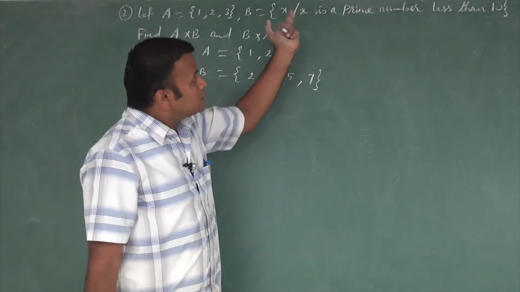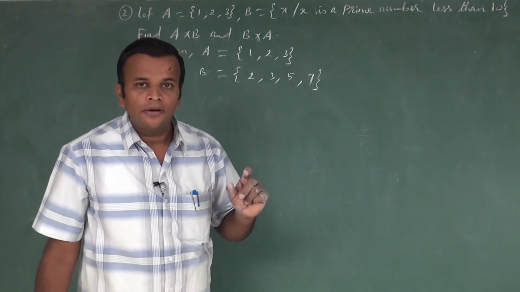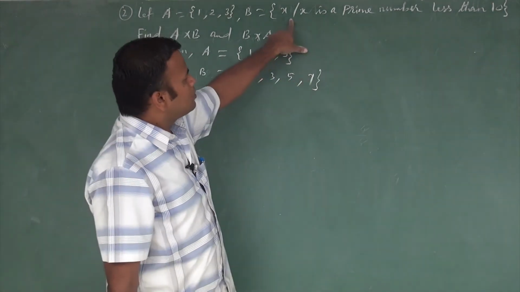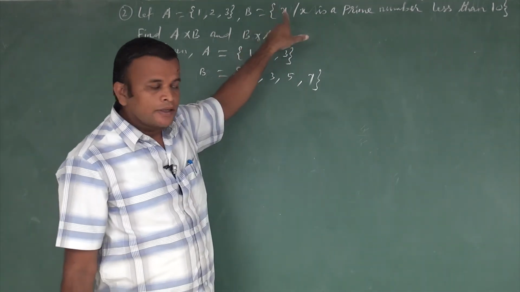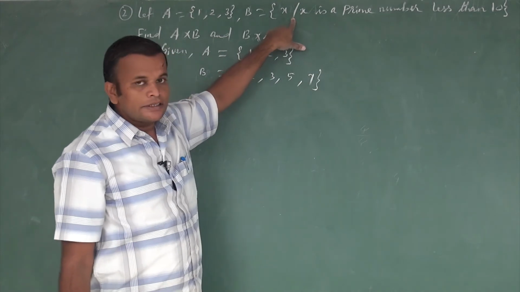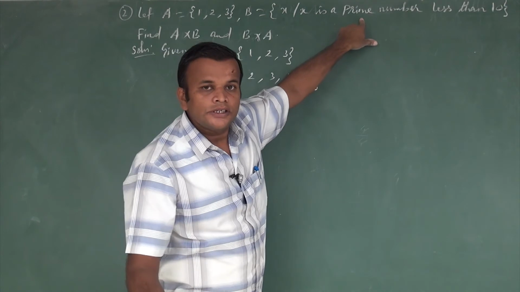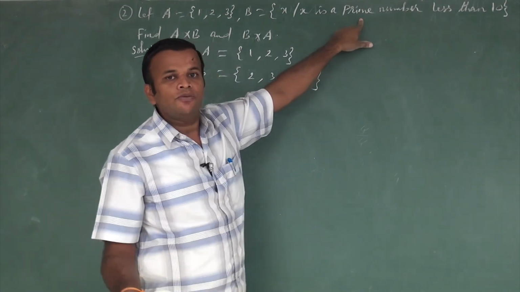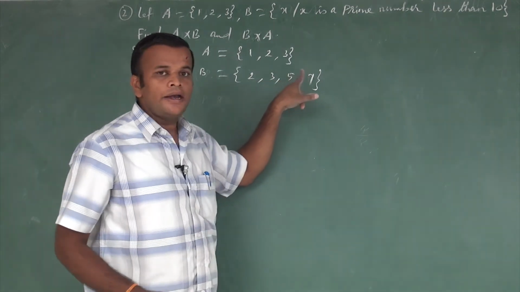The second set: the first work is to convert the given set into roster form. Such that B contains all the elements X, where X is a prime number and also less than 10. So the possible numbers are 2, 3, 5 and 7.